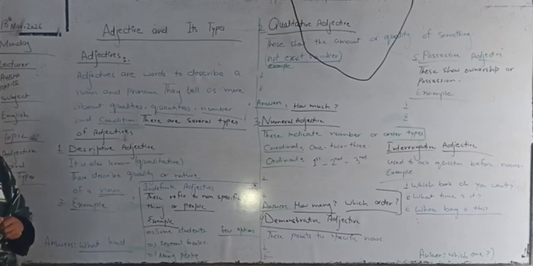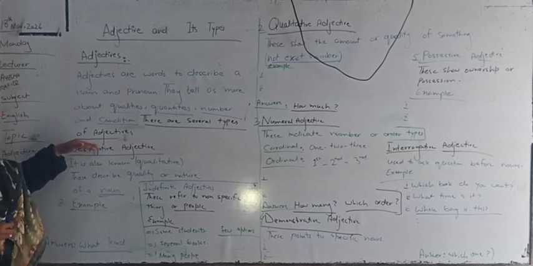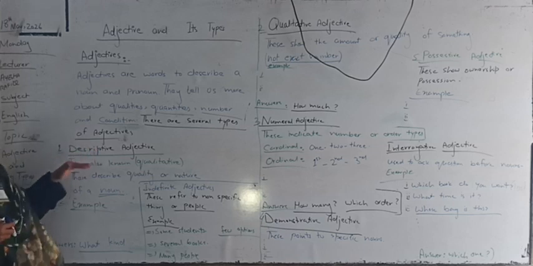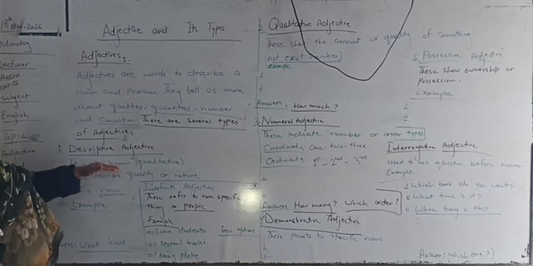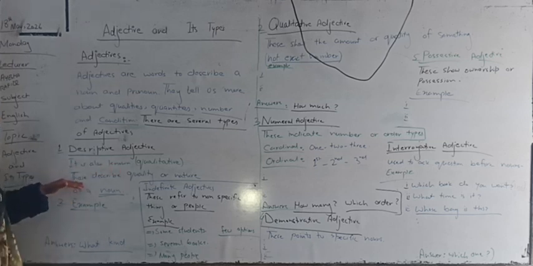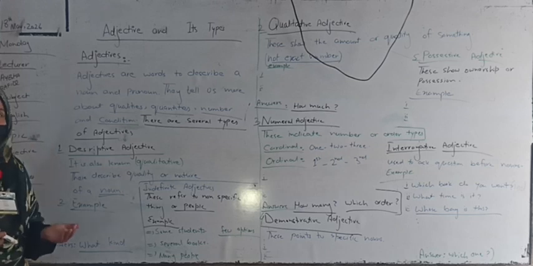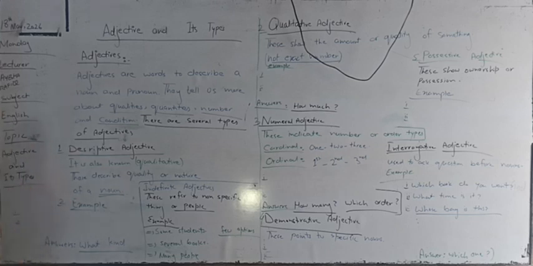First of all, we learn about the descriptive adjective. What is descriptive adjective? It is also known as the qualitative adjective. It describes quality or nature of a noun. For example, we can say he is a smart boy. It always answers what kind of. What kind of boy? He is a smart boy.